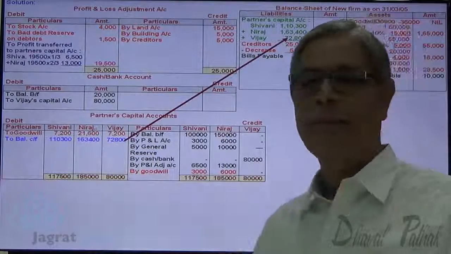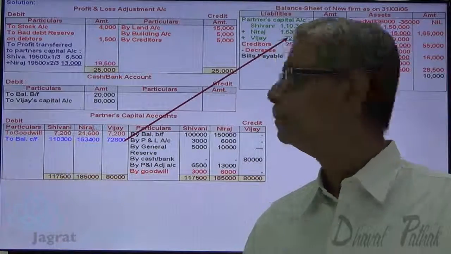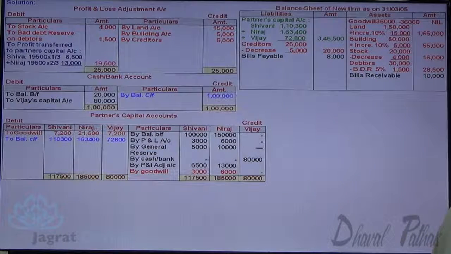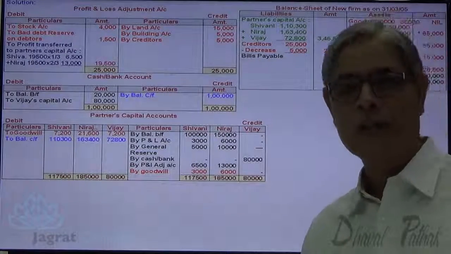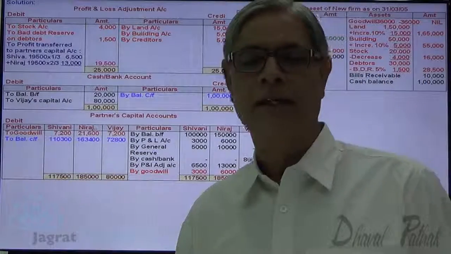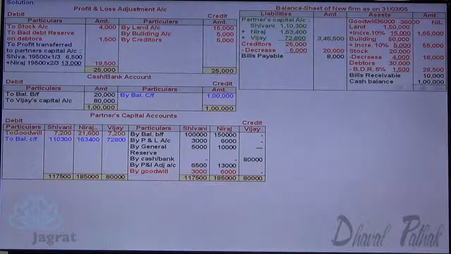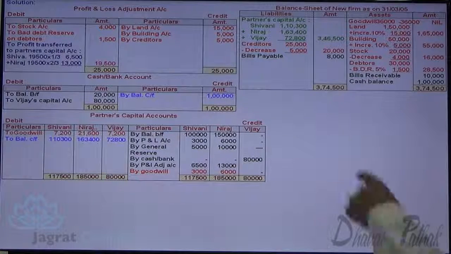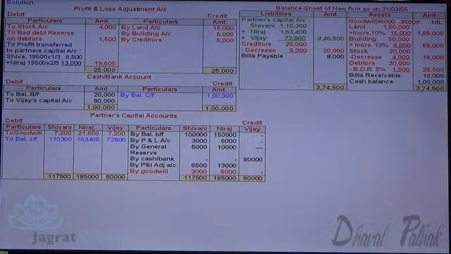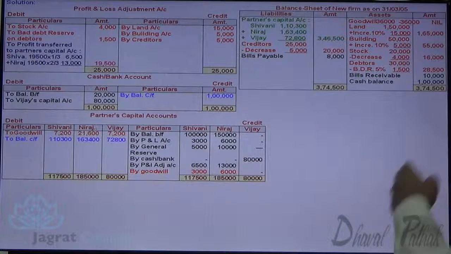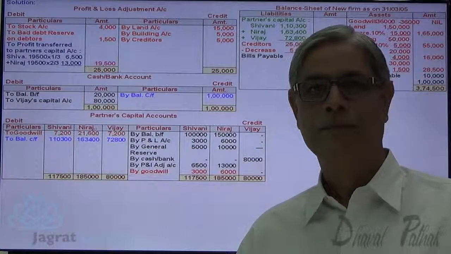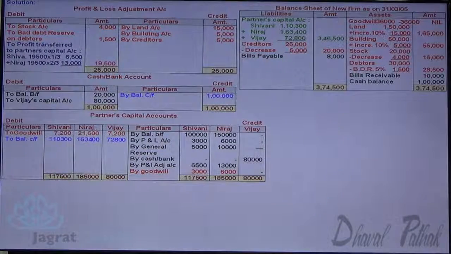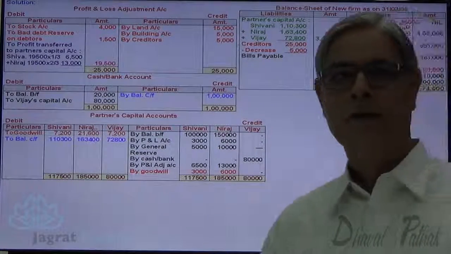I want to close this cash and bank account. The balance will be reported on the asset side of the balance sheet: 1 lakh cash and bank balance. After closing all these accounts, the total of the asset side and the liability side of the balance sheet should agree. Total of assets 3,74,500, here also 3,74,500. If you total it, it should agree. I think you must have followed this sum. Just observe it. Thanks to all of you.